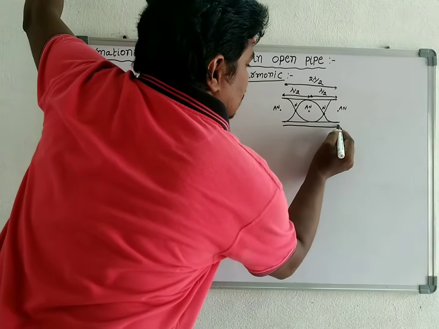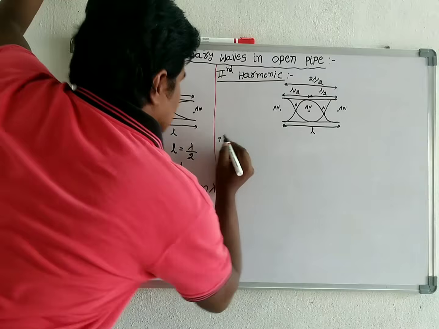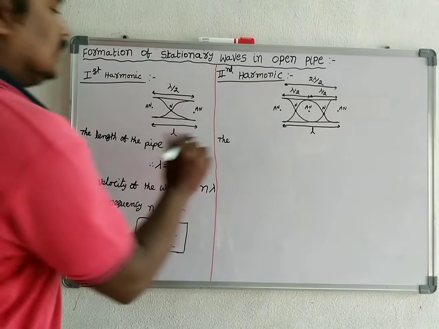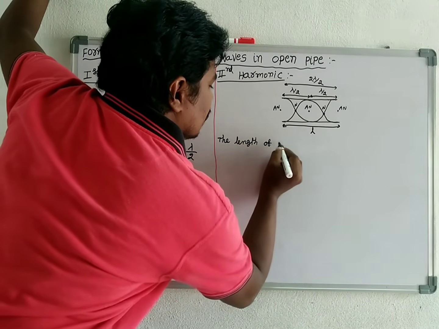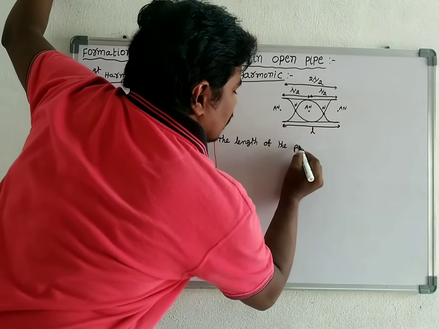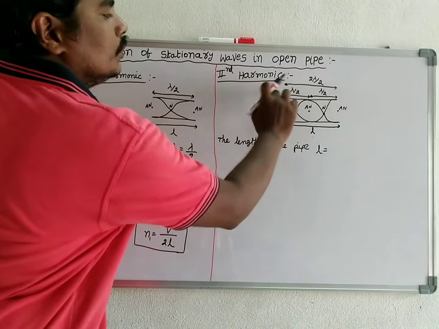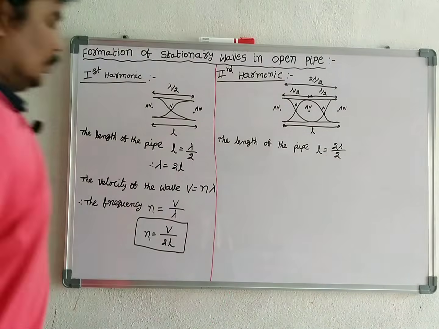Let this be the length of the pipe. So the same steps will repeat. The length of the pipe L is equal to 2 lambda by 2.